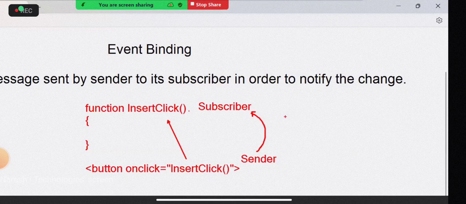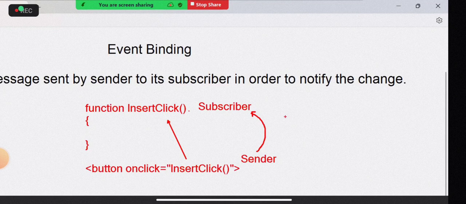So in software programming technologies, wherever events are used, there you will have a sender and a subscriber. In any technology, either Java, .NET, PHP, anywhere, every event uses the mechanism of a function pointer delegate. The sender sends a message and notifies the subscriber, and the subscriber performs the functionality.